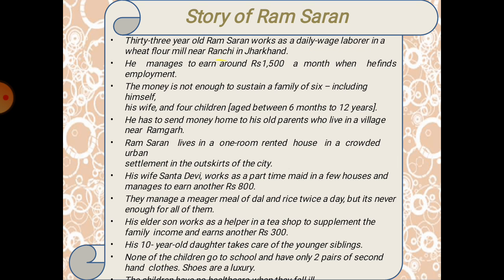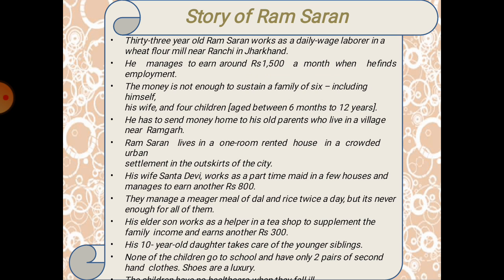So there he is living, and he manages to earn around 1,500 per month. See, only 1,500 a month he is earning. Imagine his condition, and he has to support 6 members of his own family.